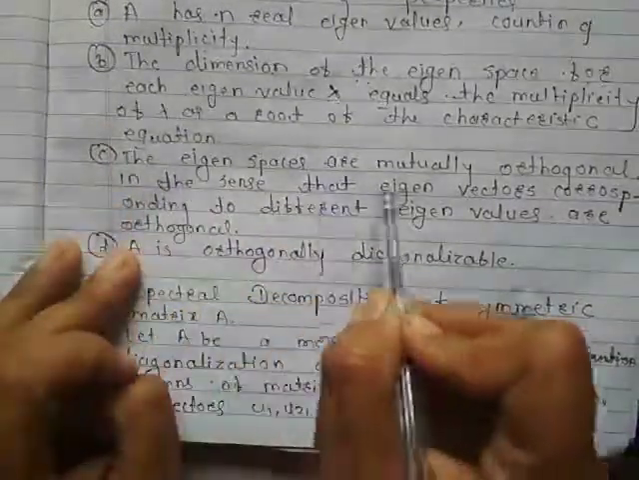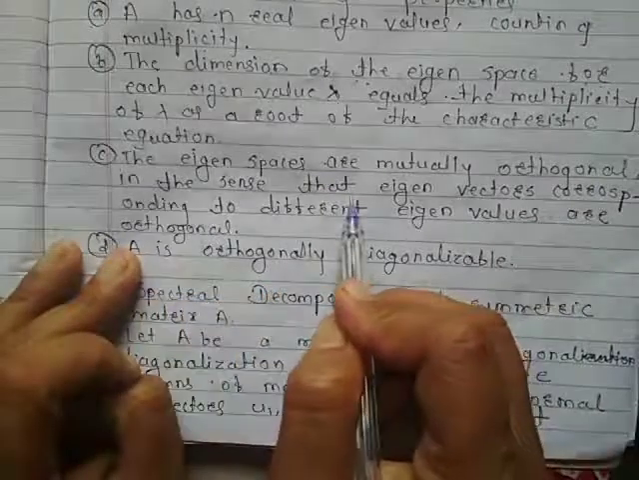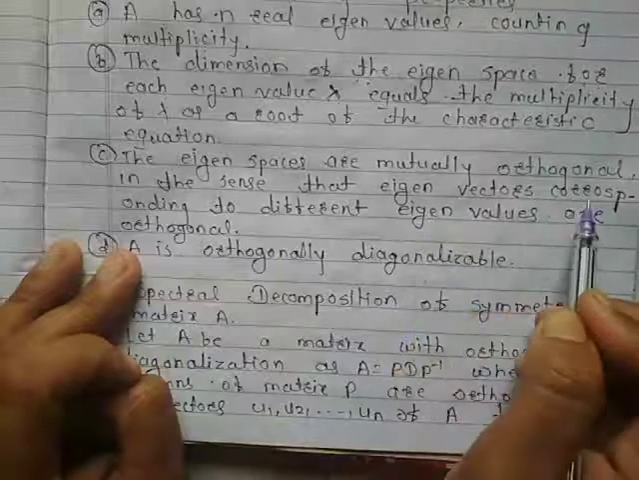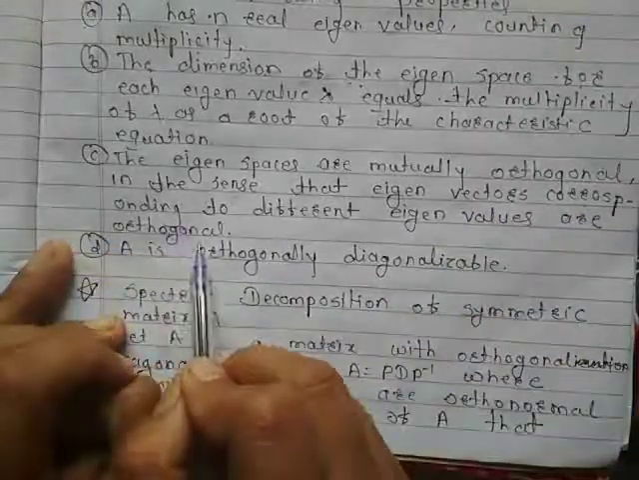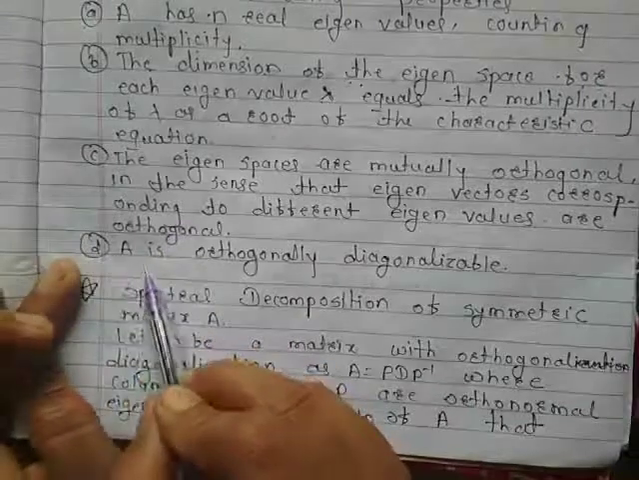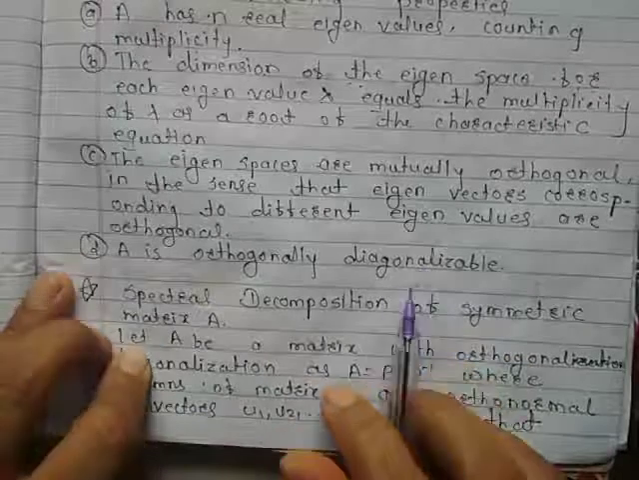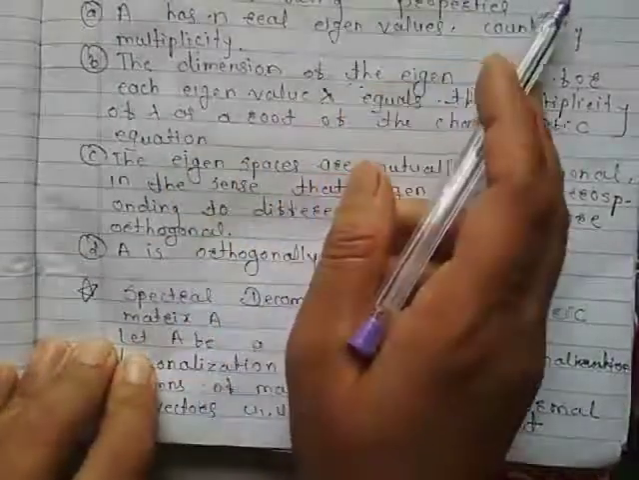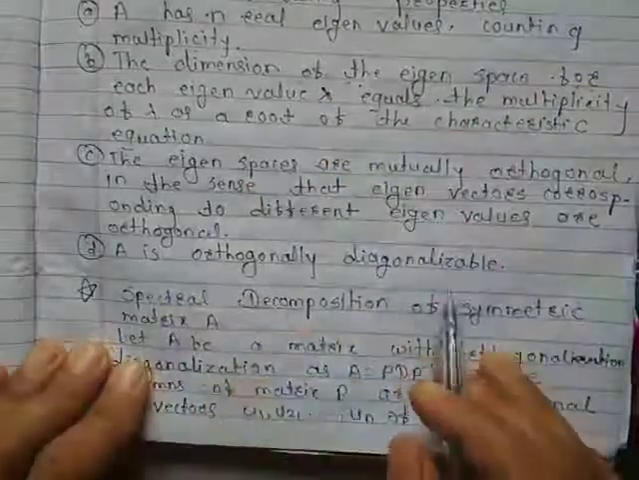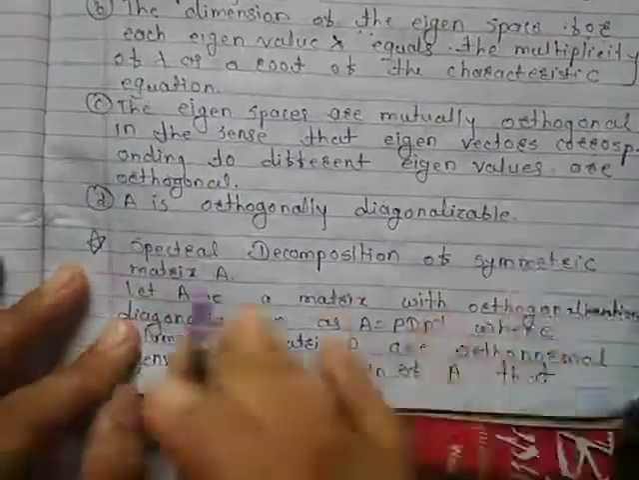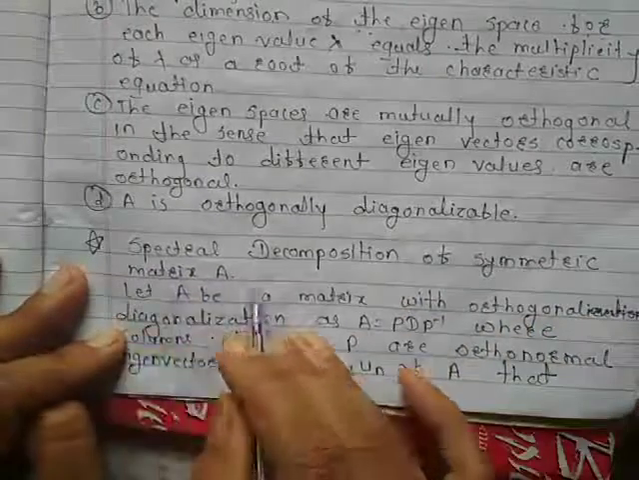The eigenspaces are mutually orthogonal in the sense that eigenvectors corresponding to different eigenvalues are orthogonal. And the last one: A is orthogonally diagonalizable. If A is a symmetric matrix, then it is orthogonally diagonalizable. Next is the spectral decomposition of a symmetric matrix A.